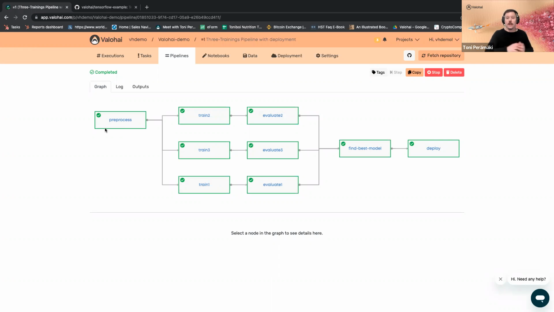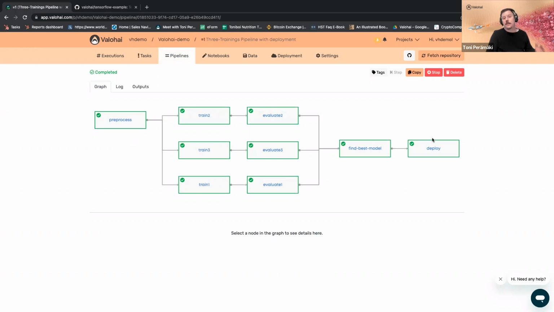Also, pipelines are dynamic in nature. That means these are not static pipelines, but you can branch out to different types of conditioning. If this happens, do that, and so forth. That makes working with pipelines super easy and convenient even in more complex use cases. And on the pipeline side, the largest pipelines that our customers are running today consist of more than 500,000 nodes in a single pipeline. So scale is definitely not an issue with Valohai pipelines.